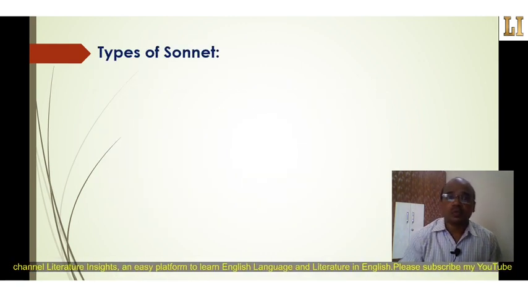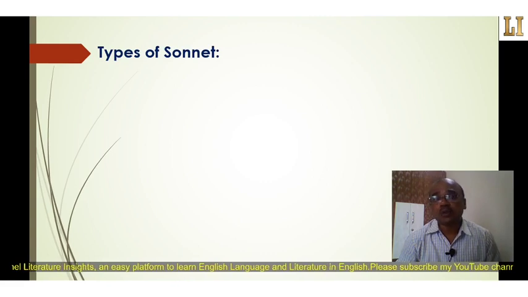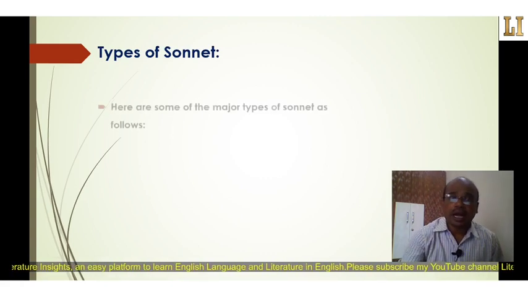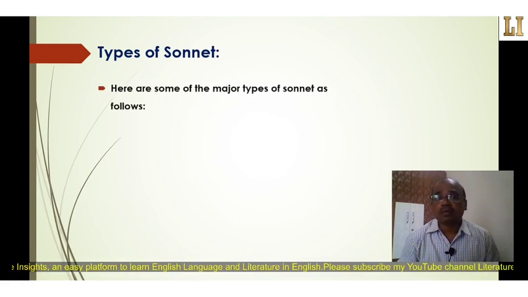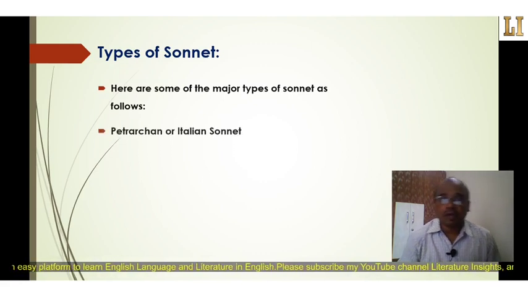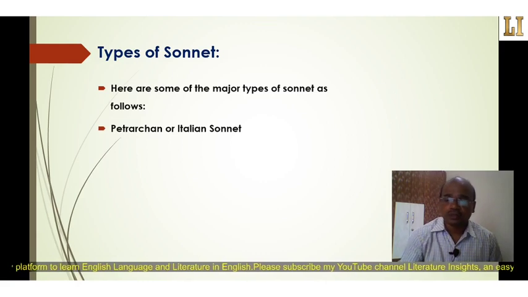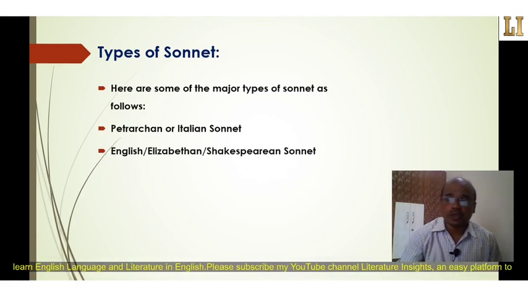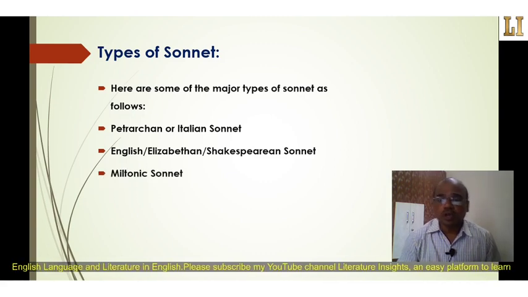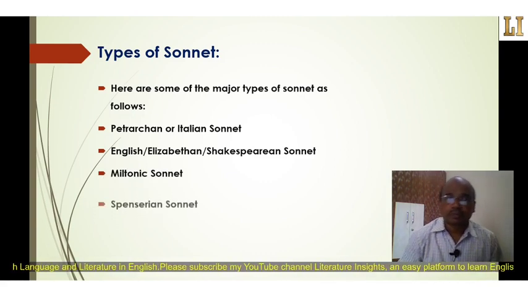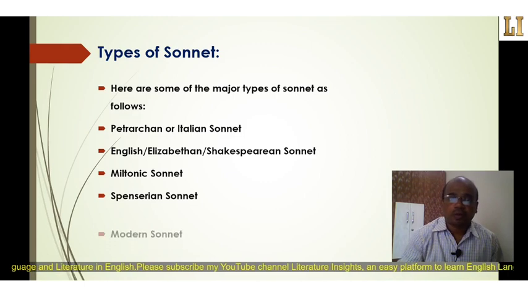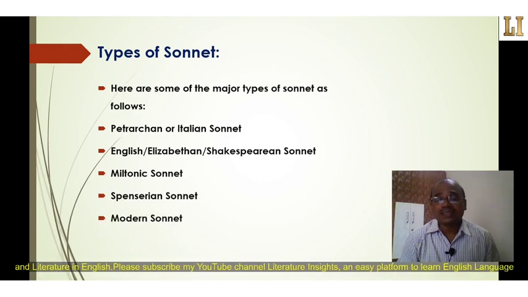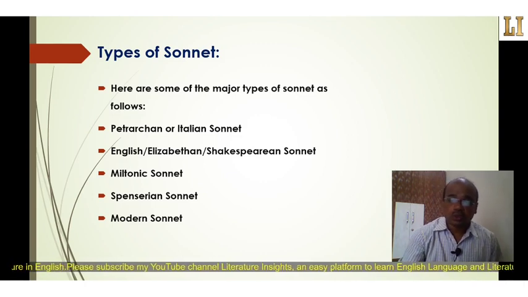Now let's move towards another point, that is types of sonnets. I have defined some of the major types of sonnets as follows. Number one, Petrarchan or Italian sonnet. Number two, English, Elizabethan or Shakespearean sonnet. Then Miltonic sonnet, Spenserian sonnet, and modern sonnet. So these are the significant types of sonnet in English literature. Let's see them one by one.